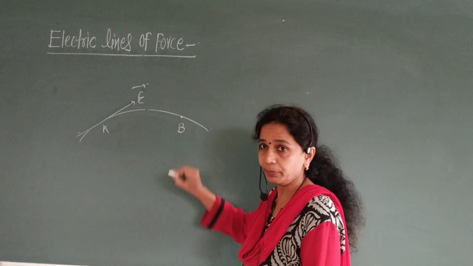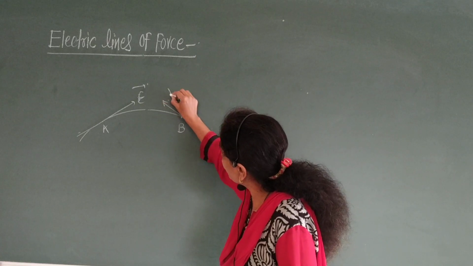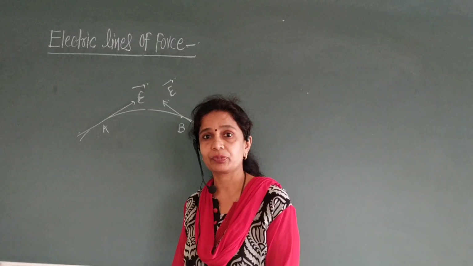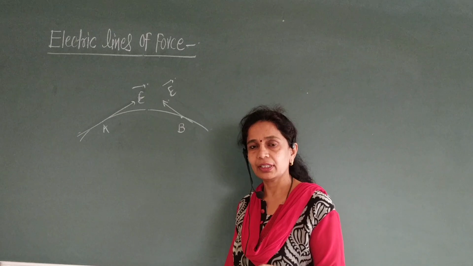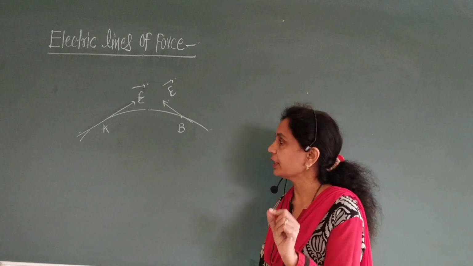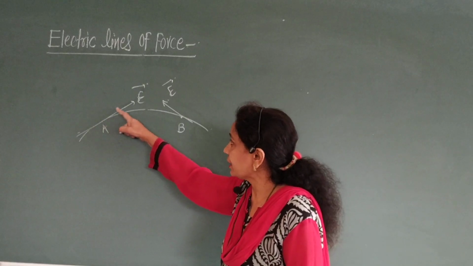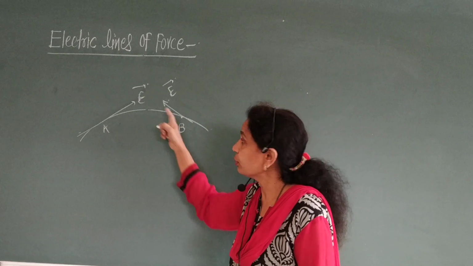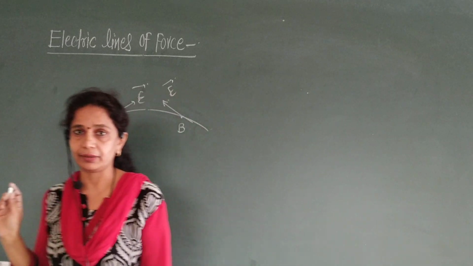Suppose this is point B. The tangent at this point gives the direction of electric field. Therefore, electric lines of force is an imaginary curve drawn in such a way that the tangent at any point on this curve gives the direction of electric field.